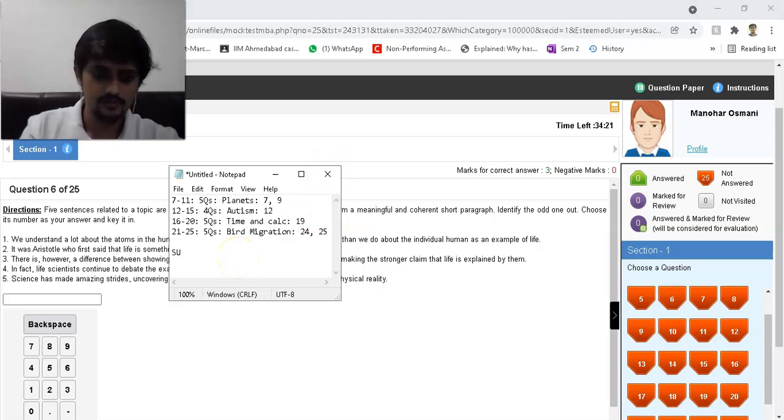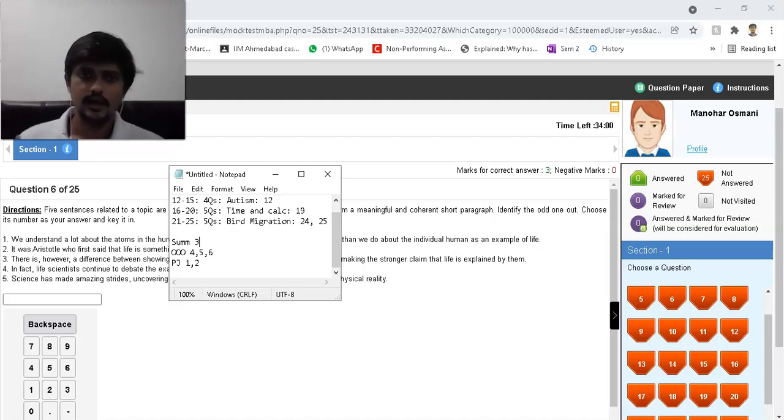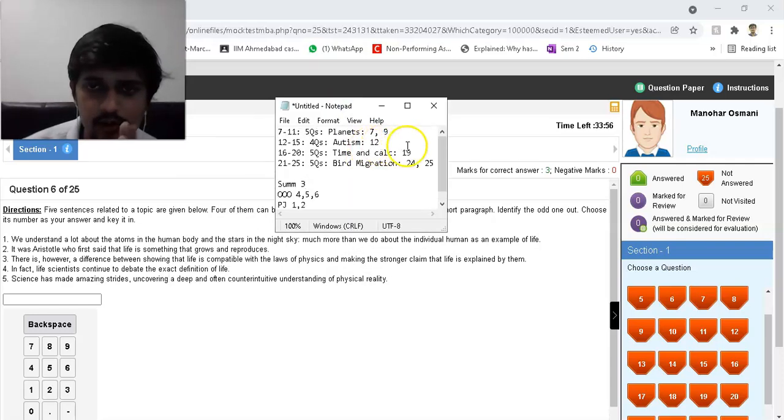So summary, then there are OOO and PJ. So I think the first one was a PJ, then the second one was a PJ, the last 3, so 4, 5 and 6 were OOOs, and the third one was summary. I think that's good, right? So what we need to do is set the structure, and it's already almost 6 minutes. I'm taking a little over since there are many of these.